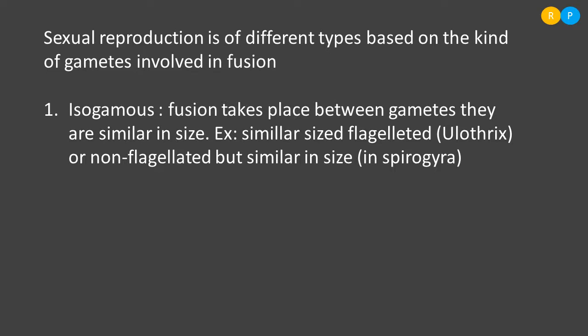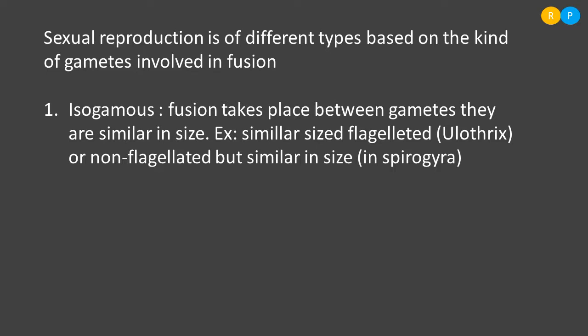Clear? So two gametes will be produced in the organism here. Both the gametes are similar in their appearance, similar in size, and similar in structure. If such gametes are involved in the fusion, that kind of sexual reproduction is named isogamous. The best example we can see is Ulothrix, a kind of algae that produces two gametes. Both gametes are similar sized and flagellated. Both the gametes have a locomotory structure.